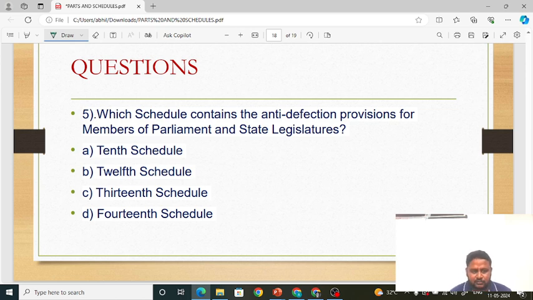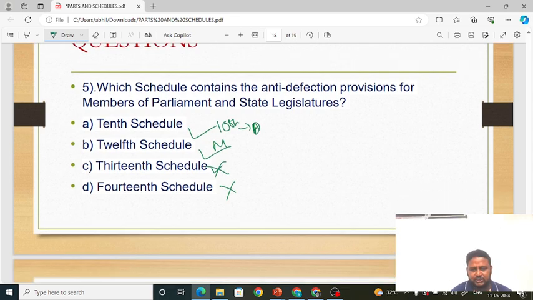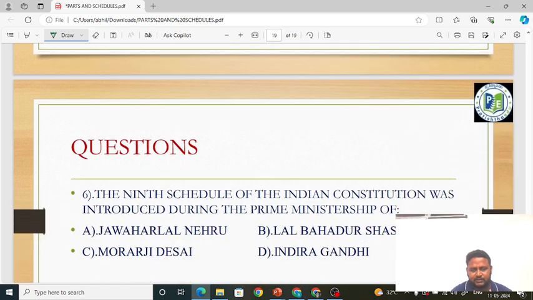Okay, so you know that 12th schedule deals with municipalities. 13th schedule, there is no 13th schedule. 14th schedule, there is no 14th schedule, we have only 12 schedules. So the answer is automatically 10th schedule. Okay, 10th schedule talks about anti-defection law, that is defections. Okay friends, I hope it is clear. 10th schedule. See, through the questions only we are able to revise a lot of things.